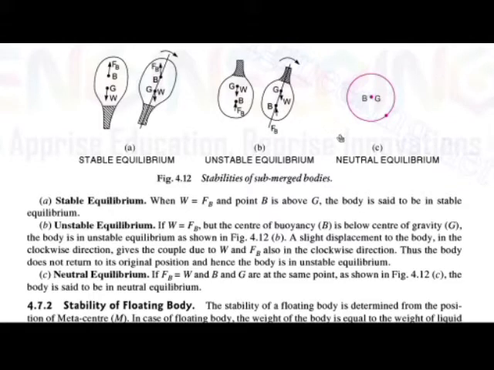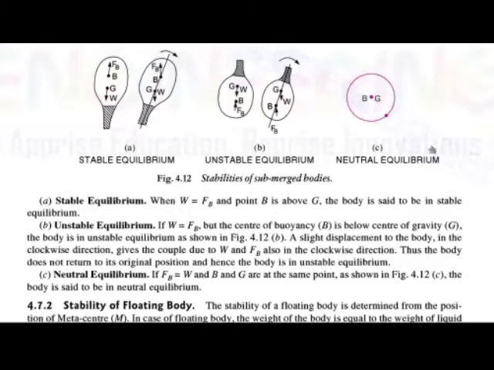Then the third figure is showing neutral equilibrium, when the force of buoyancy is equal to the weight of the body, and B and G are at the same point.